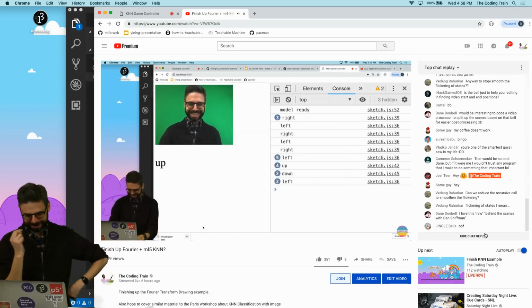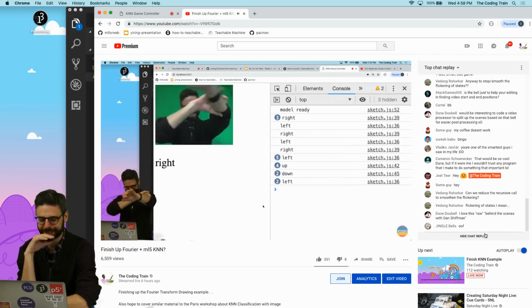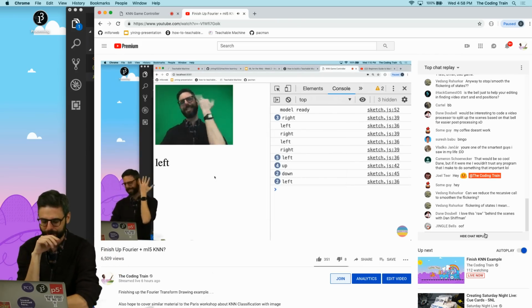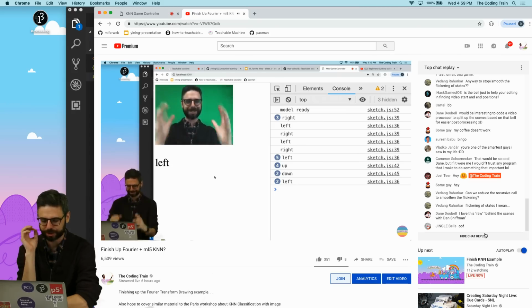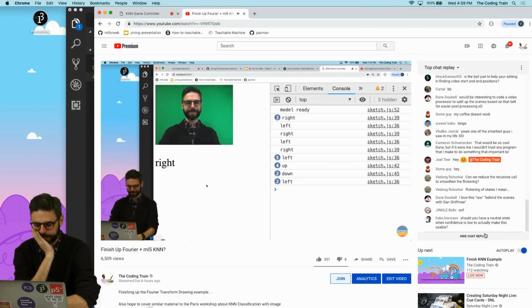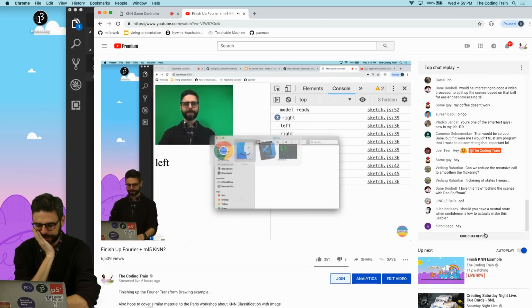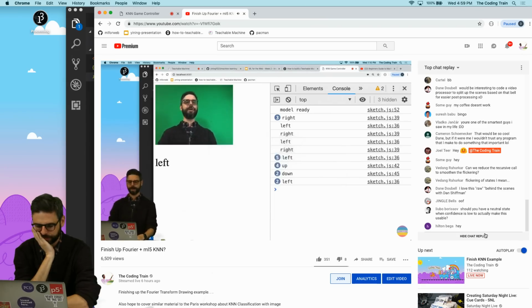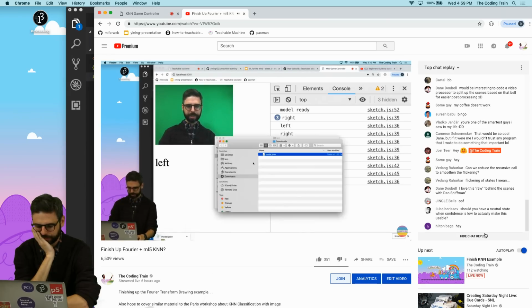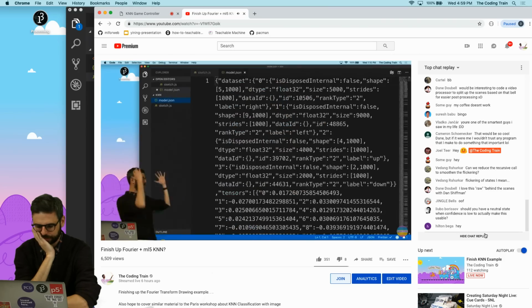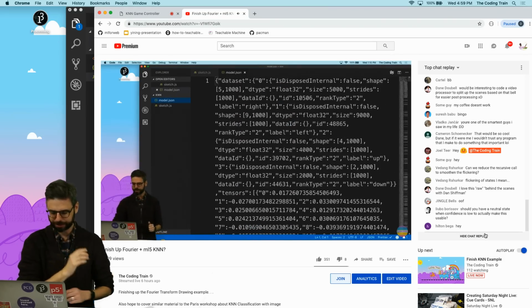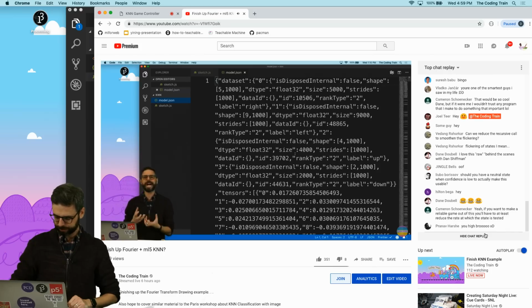Almost got it. This is good. This is good news, because this is what I wanted. It was just the moment where I was going to train a better model. The saving is done, and I hadn't done the loading yet. Okay, that's my explanation. Kind of the domain of TensorFlow.js.